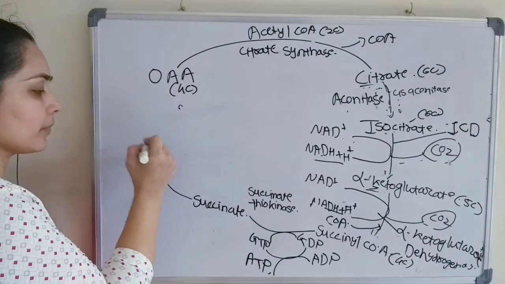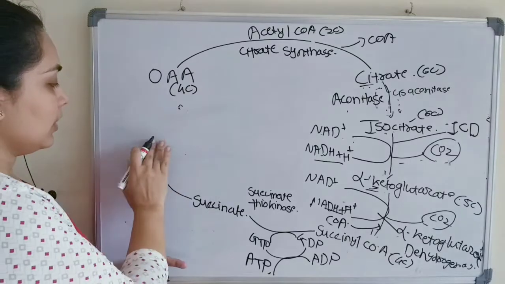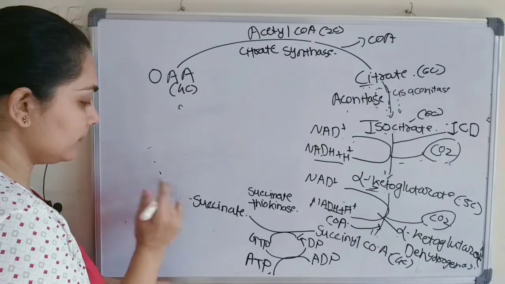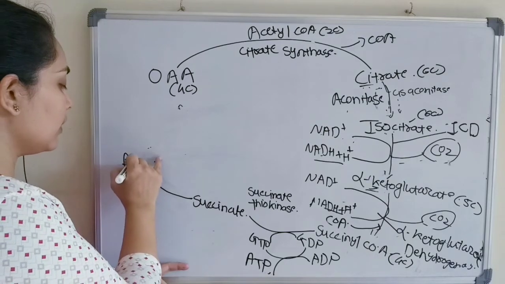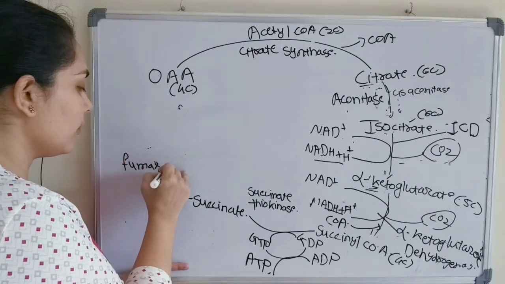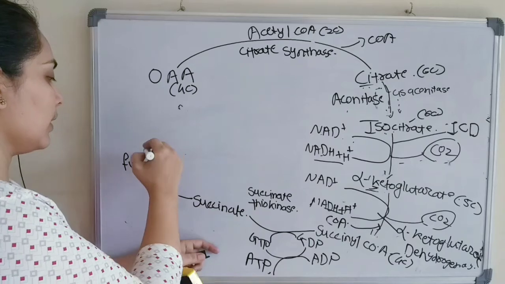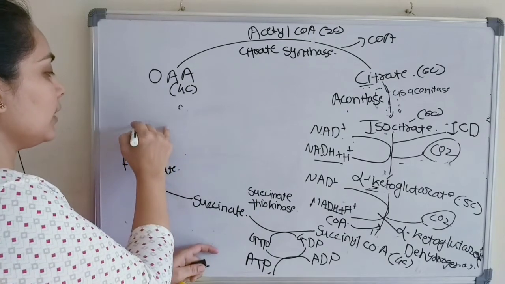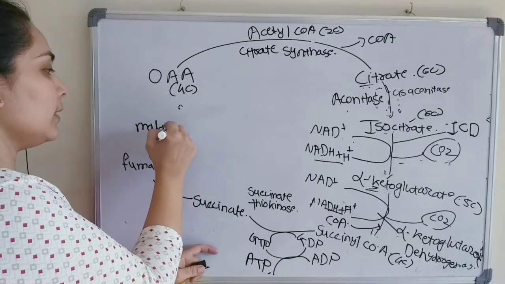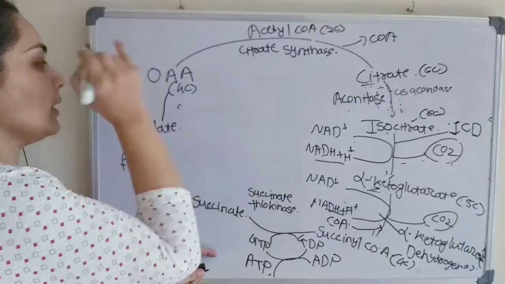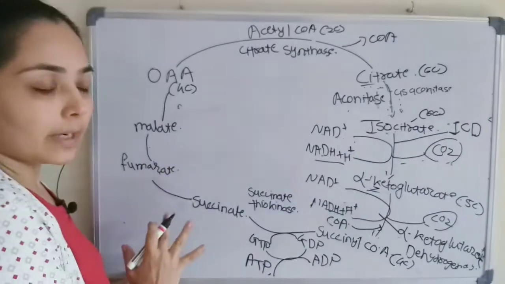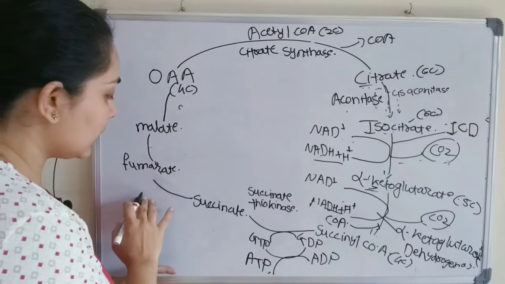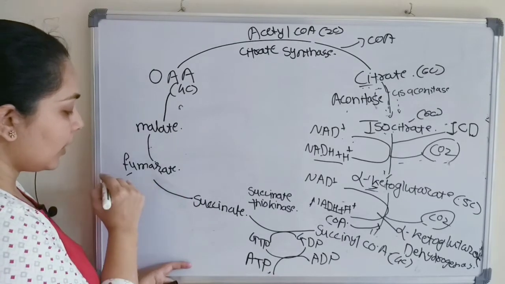Now succinate, okay, we'll write here. Succinate will convert to fumarate. Fumarate will then convert to malate, and malate finally will convert into oxaloacetate. This is the complete Krebs cycle. Succinate will convert to fumarate. So FF.